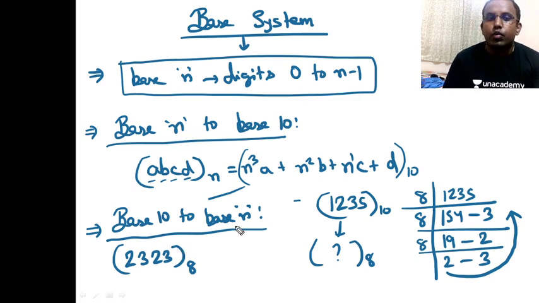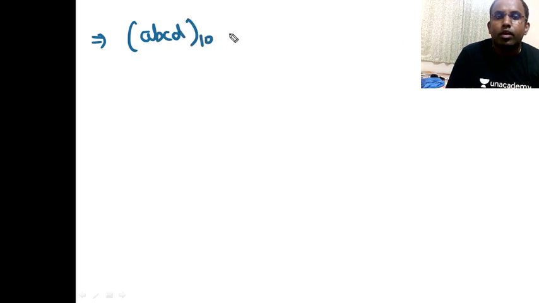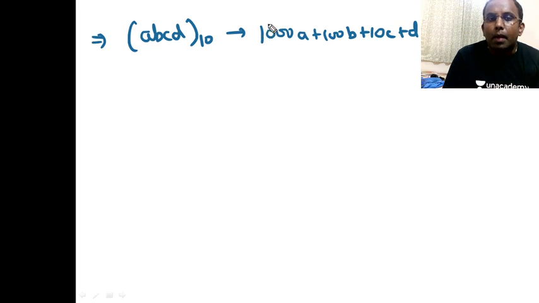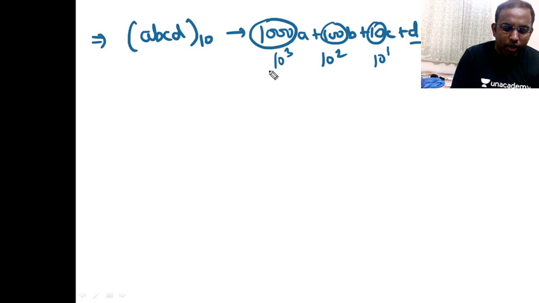So what's the actual meaning of changing the base? Basically I'm writing a number in a different base. Suppose a number ABCD is in base 10. I'm writing this as 1000A plus 100B plus 10C plus D. So I'm dividing by the highest power of 10: this is 10 cube, this is 10 square, this is 10 raised to 1 and this is 10 raised to 0.